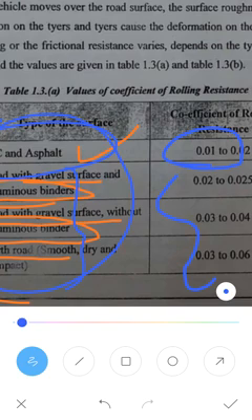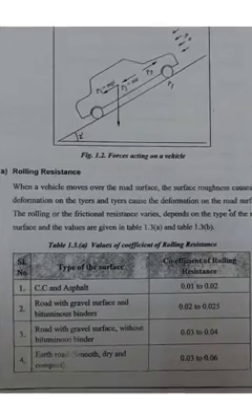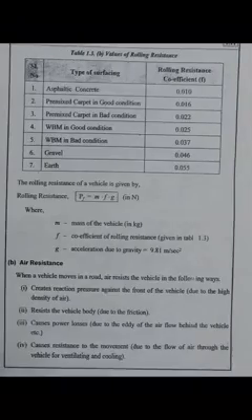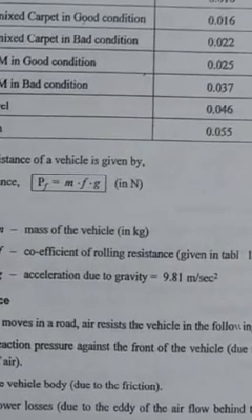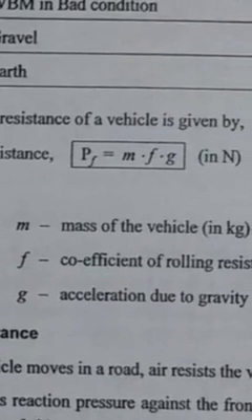There are other types of resistance also. Usually the rolling resistance is given by the formula P_F = m f g, where m is the mass of the vehicle, f is the coefficient of rolling resistance, and g is the acceleration due to gravity. So the unit is Newton, because the rolling resistance is nothing but a load.